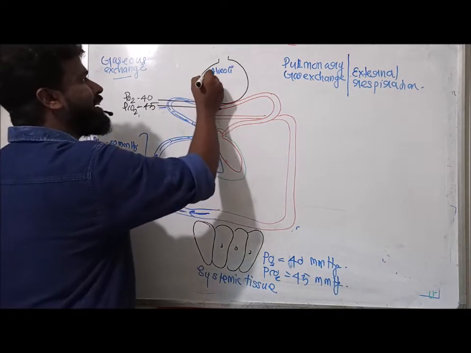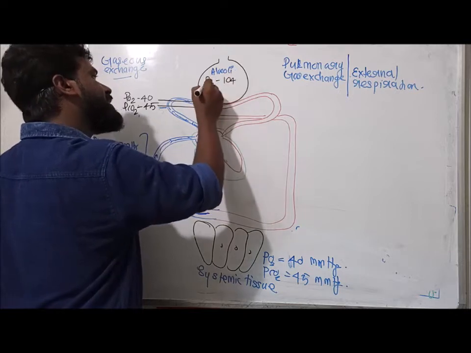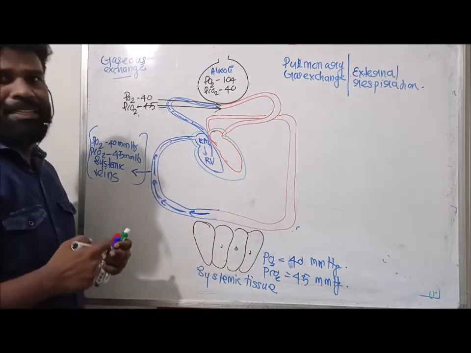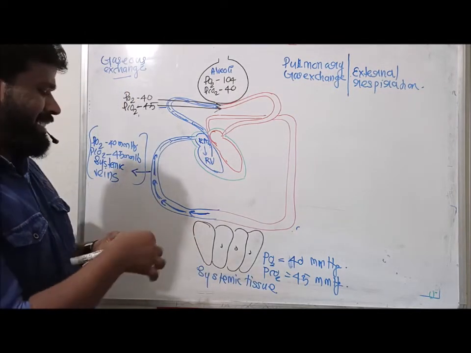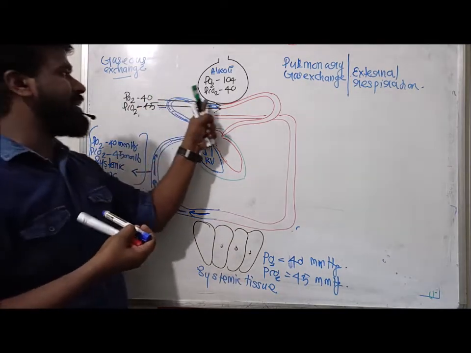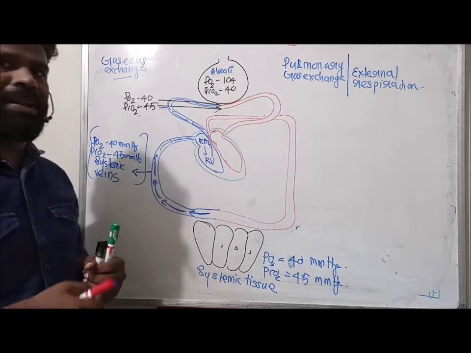What is the pressure gradient difference? In alveoli, PO2 is 104 mmHg, PCO2 is 40 mmHg. So when this deoxygenated blood passes through the capillary surrounding this alveoli, a pressure gradient difference occurs between alveoli and blood.